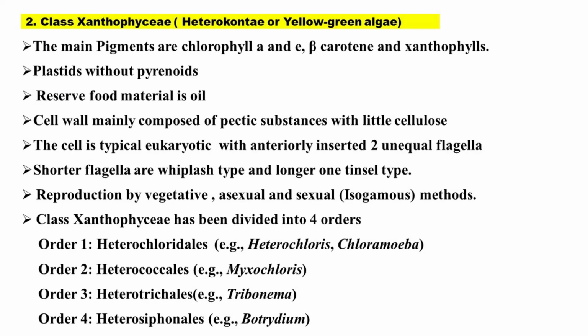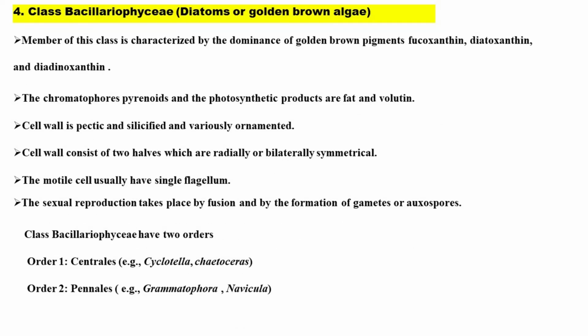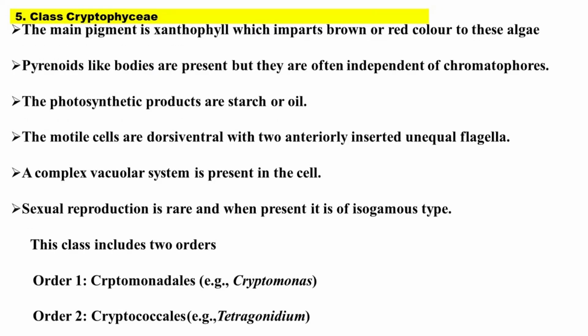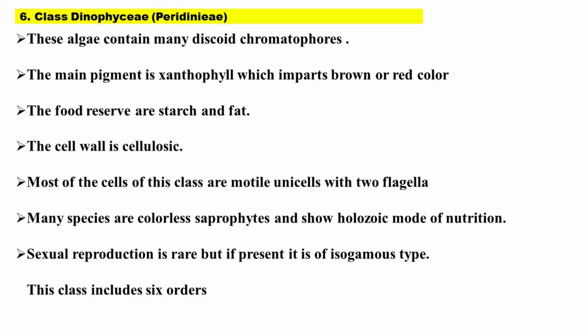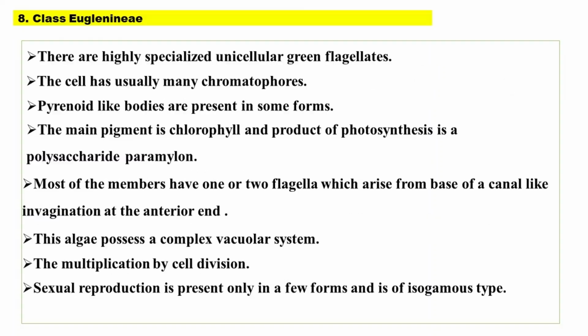Of the 11 classes, Chlorophyceae is the most significant class. It comprises the green algae. Phaeophyceae and Rhodophyceae are the advanced groups. Myxophyceae comprises the prokaryotic blue-green algae.